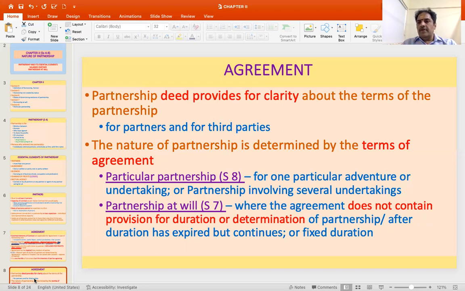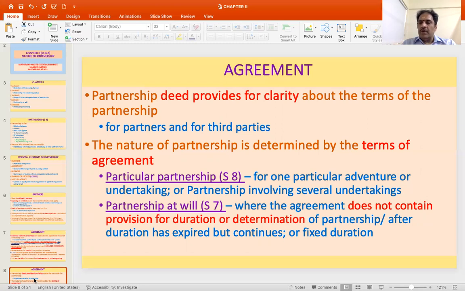Then whether the partnership is for a particular time and whether there is a mechanism of determining or ending this partnership, if that is provided for either in the form of a duration or a mechanism of closing, then that partnership will not be treated as a partnership at will. But where the agreement does not contain any provision for duration or determination of partnership, or if it continues beyond the duration, or if it is not having any duration, then it will become a partnership at will.